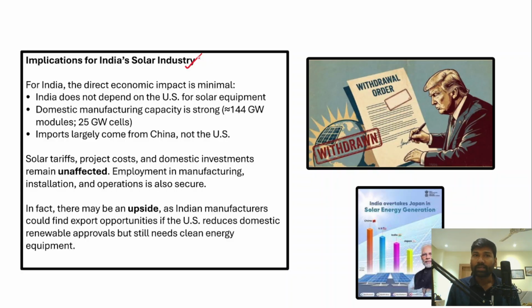Understand, if we talk about the implications, the direct economic impact is minimal, because India does not depend on the US for solar equipment import. As of now, India has been importing most of its solar equipment from China, and because of that, the impact will be minimal on India. Secondly, the domestic manufacturing capacity in India is also strong. For example, India can produce more than 144 gigawatt of modules and 25 gigawatt of cells, and imports largely come from China, not from the US.